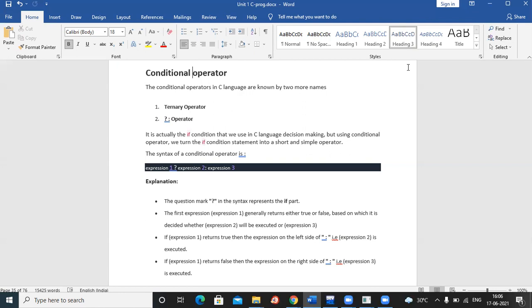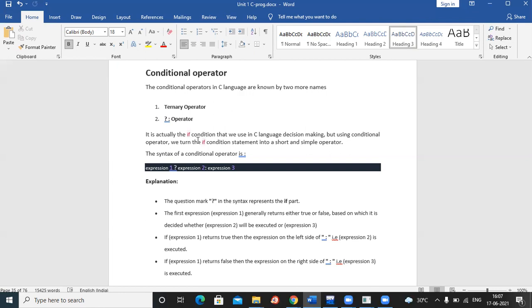So what is a conditional operator in C language? They are known by two or more names. ये दोनों नाम से आप जानते हो कंडीशनल ऑपरेटर को. एक नाम दिया गया क्या? टर्नरी ऑपरेटर. One name given for this conditional operator is ternary operator. The other name is question mark and colon. Very very important question, exam point of view, viva point of view. You need to remember a single statement to specify the condition.